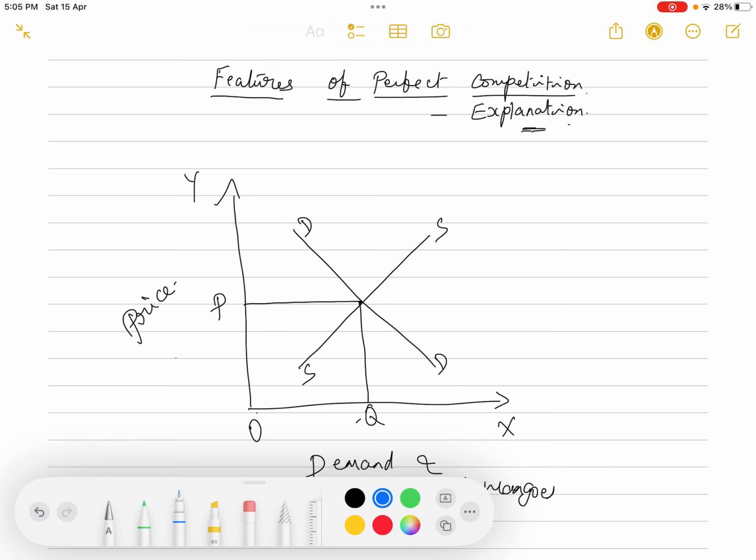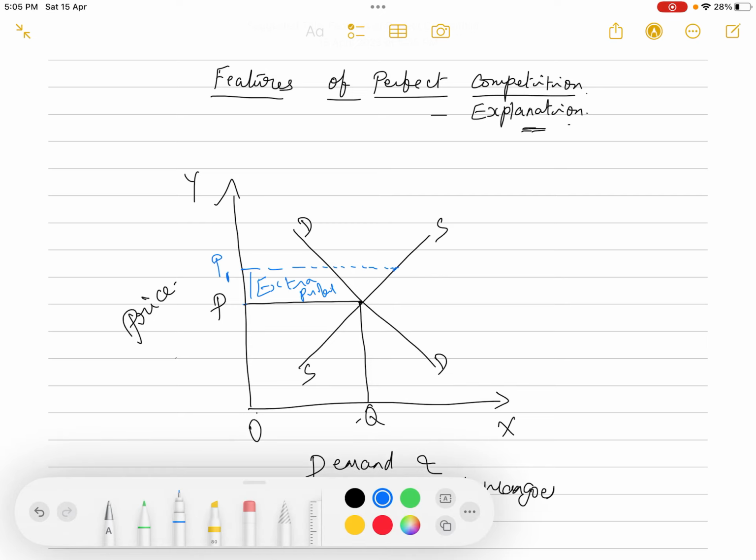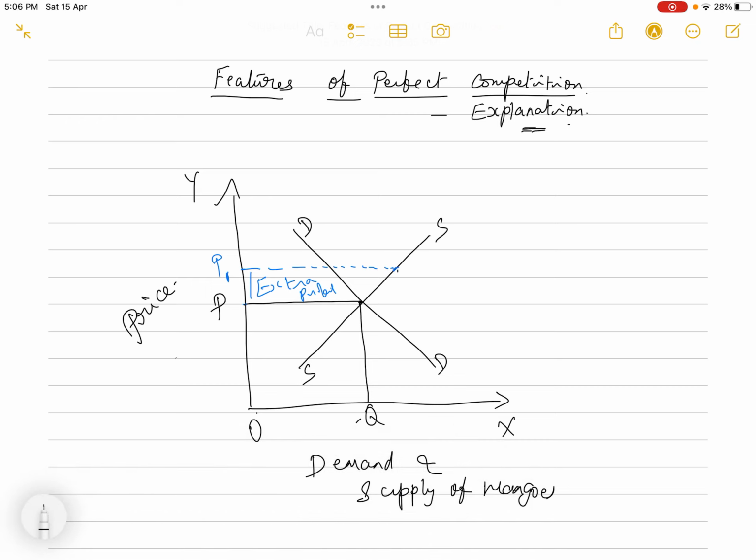Okay, now what happens? For some reason the price in the market increases. So let us assume that the price in the market is increasing. So from OP, the price in the market increases to P1. Okay, so now what is happening? Now this is the extra profit the sellers are making, from P to P1. This is the extra profit. Now the extra profit they are making.